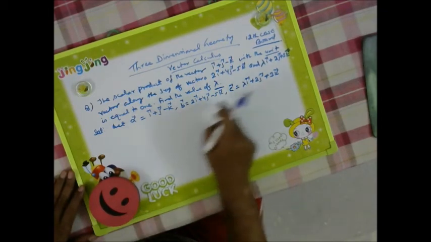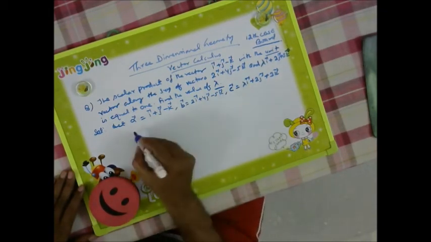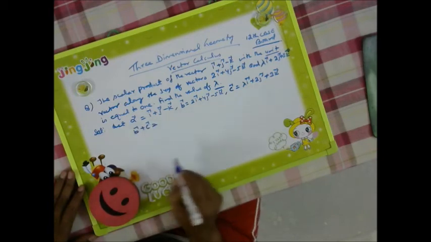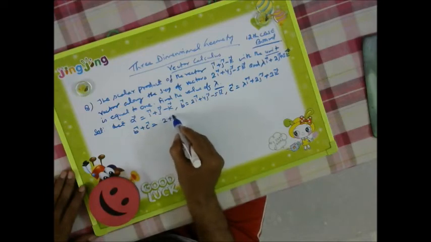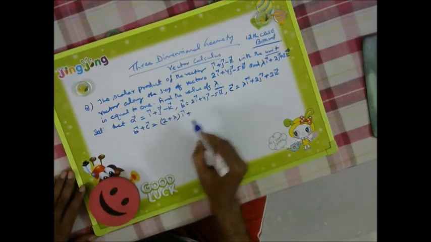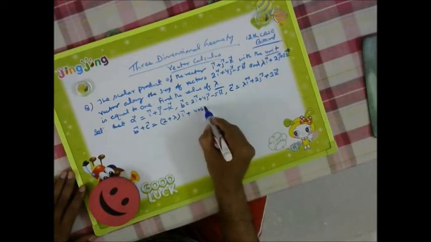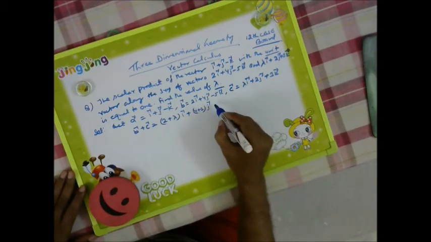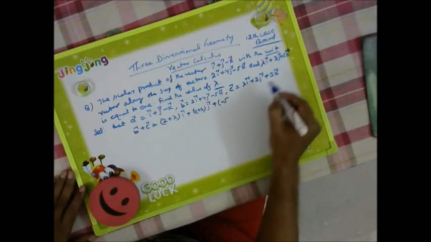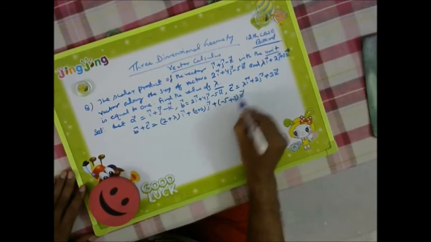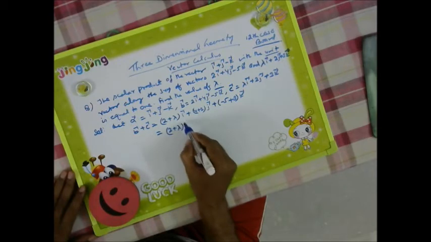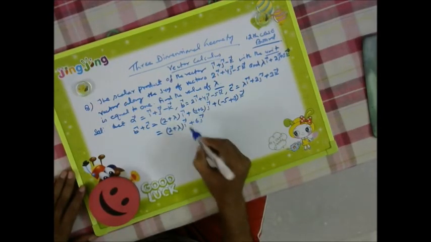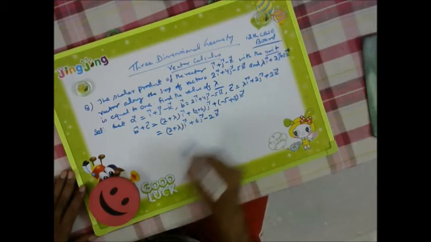Now we need to find b plus c. So b plus c: we have to add 2i plus lambda i, because only the i components will get added, right? So 2 plus lambda i, plus 4 plus 2 j, then plus minus 5 plus 3 k. So this will be equal to 2 plus lambda i plus 6j minus 2k.